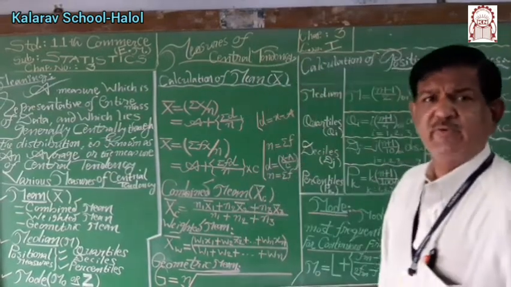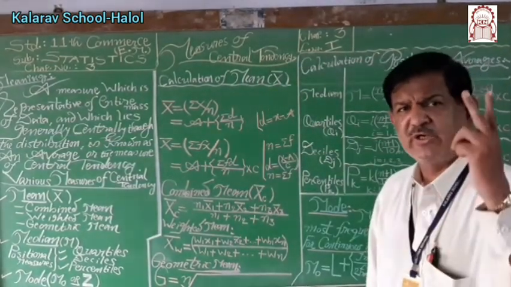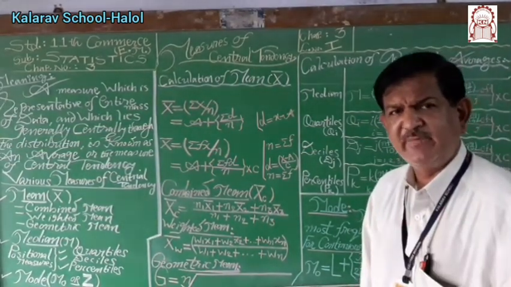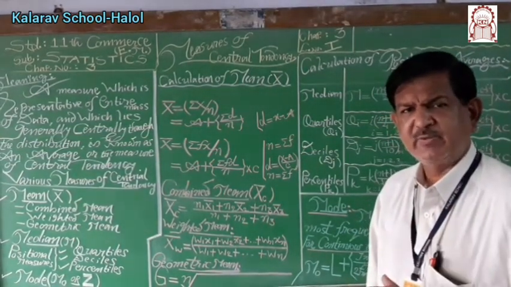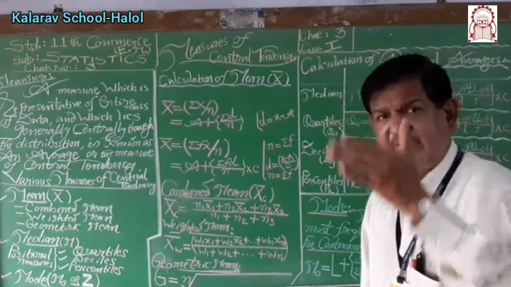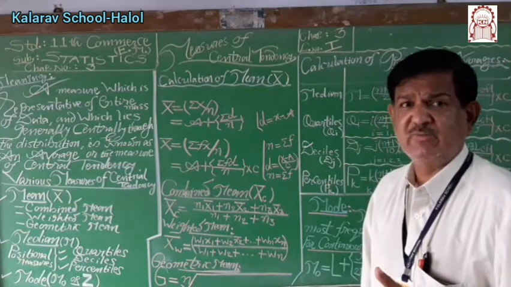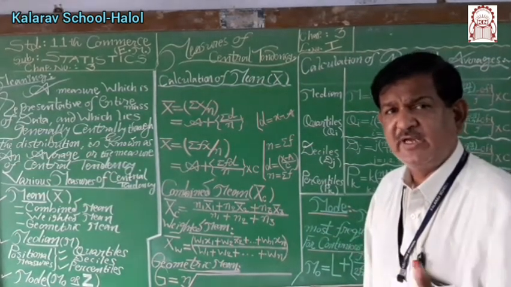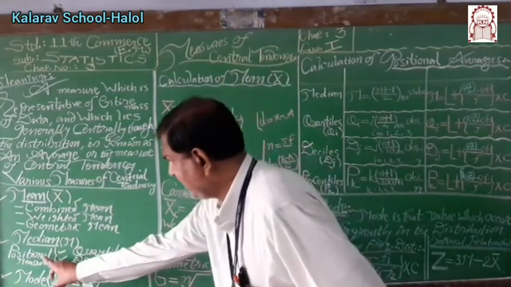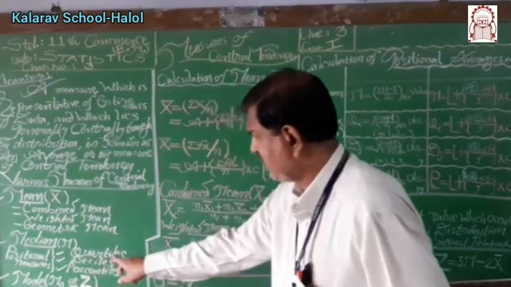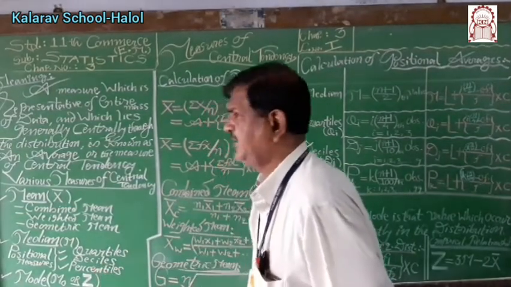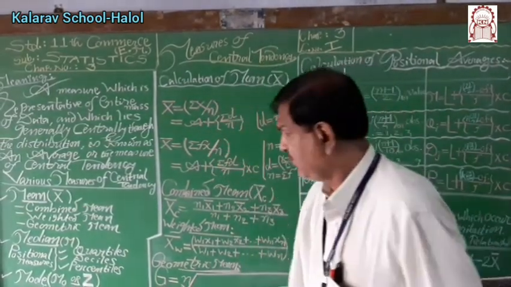Positional means which divides an array distribution into two parts. 50% of the values are less than the median, remaining 50% of the values are more than the median. Median is the center point of the array distribution, meaning data must be arranged in the ascending form or in the descending form. Similarly, other positional measures are quartiles, deciles and percentiles.